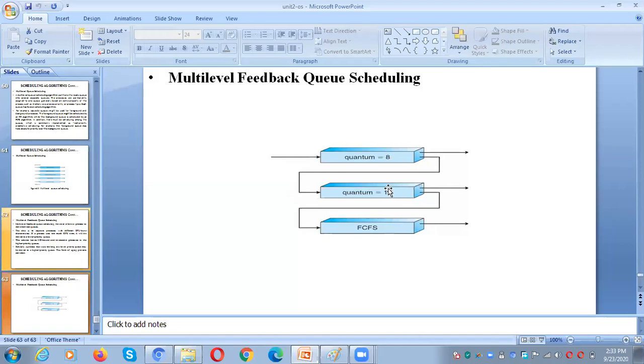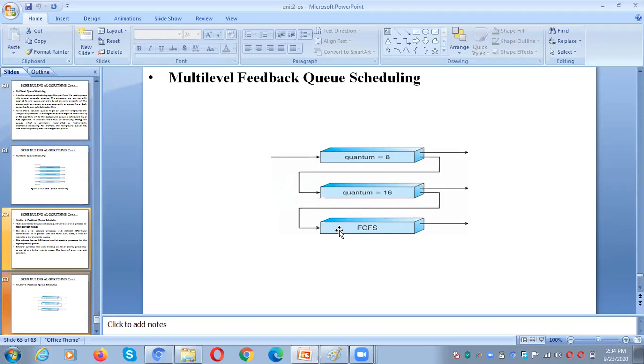Maybe some process requires more time. That is, it requires 28 milliseconds of time. What happened? So initially the process will be fed to here. After 8 milliseconds, the process will be moved from this high priority to the next low priority queue. So here the time quantum is 16. So 8 plus 16, 24. It does not complete its execution. Why? Because it requires 28 milliseconds. That means still it requires 4 milliseconds of time. So those processes are moved from the second queue to the third queue.